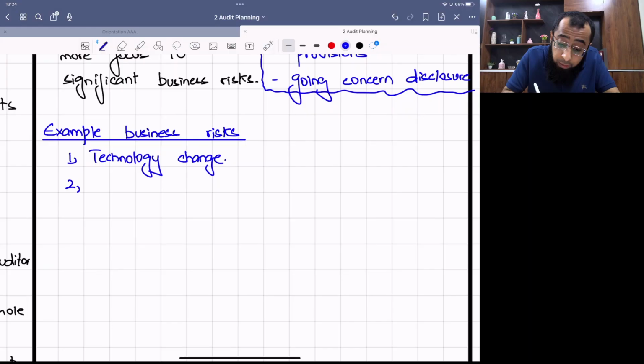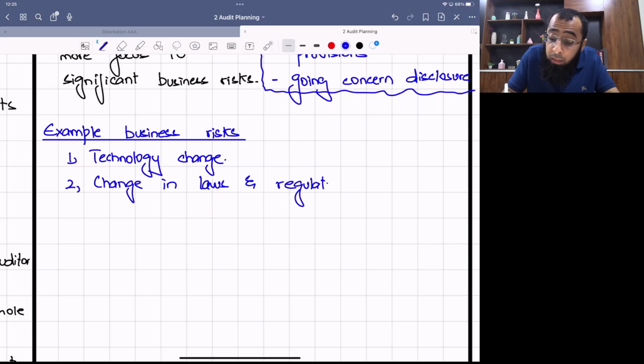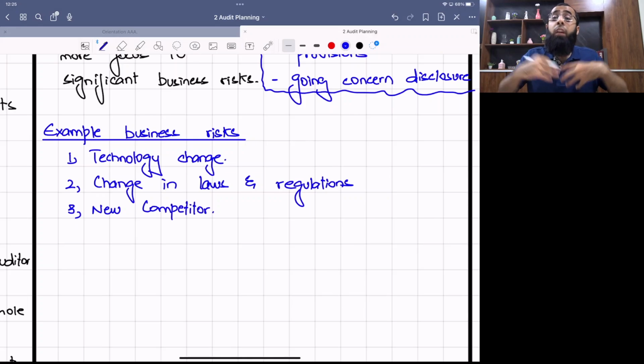Change in laws and regulation. When laws and regulation change, automatically that affects the business, because maybe the activity which you are doing may become illegal. Or a new competitor is a very big business risk. If I talk about our industry, due to online, we have become global.